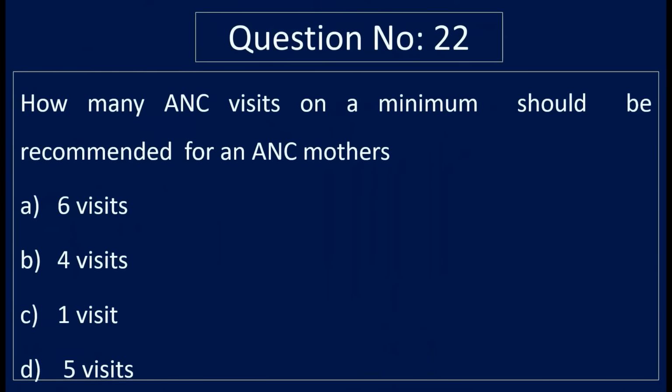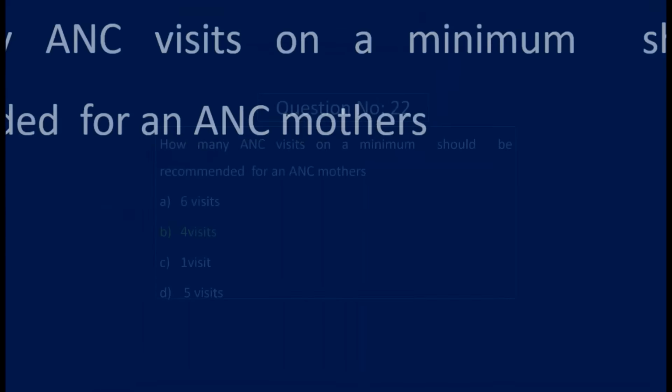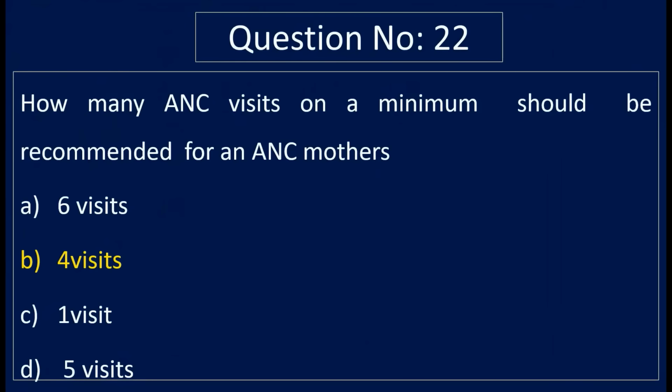Question number 22. How many antenatal visits on a minimum should be recommended for an ANC mother? Option A, 6 visits, option B, 4 visits, option C, 1 visit, and option D, 5 visits. Correct answer is option B, 4 visits. 4 antenatal visits on a minimum should be recommended for an ANC mother.